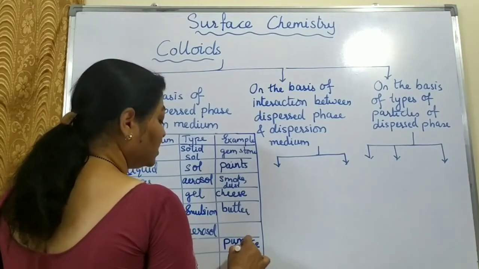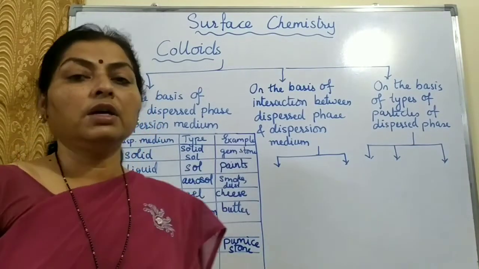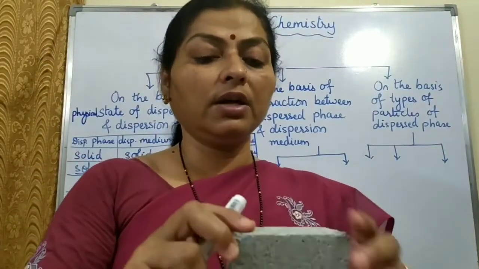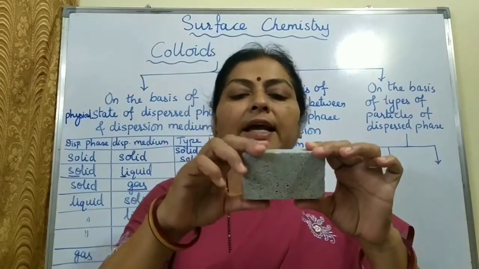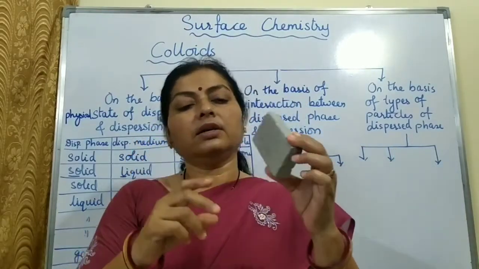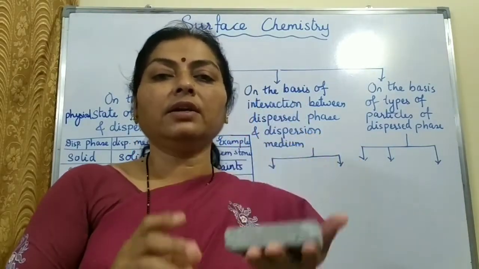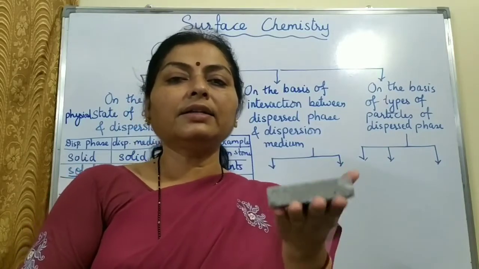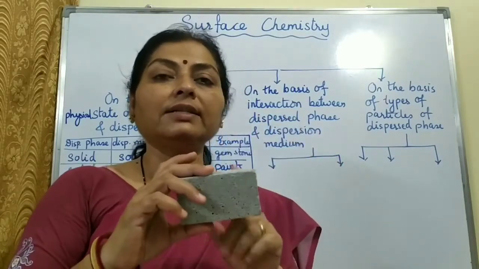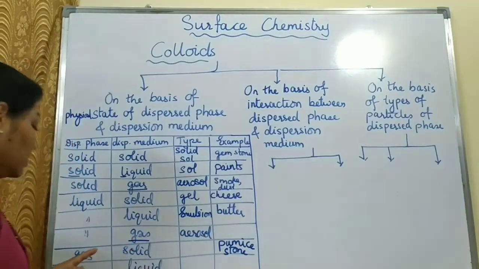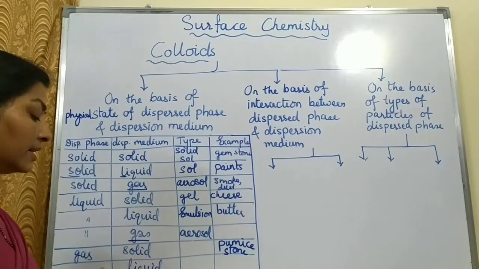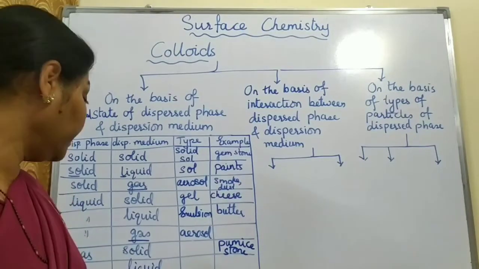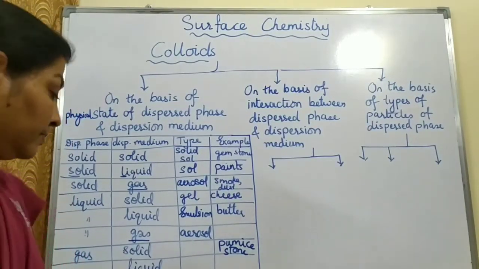Now, pumice stone is a stone which has a lot of pores. Even a sponge is an example. Here I have a sample of pumice stone. This pumice stone is very light in weight. You can see it is much lighter compared to any other stone because it has a lot of pores. So this is an example of gas in solid. And the last one is gas in liquid.